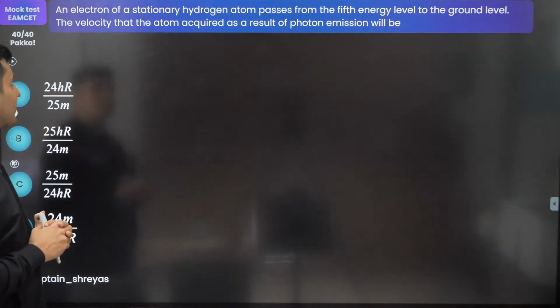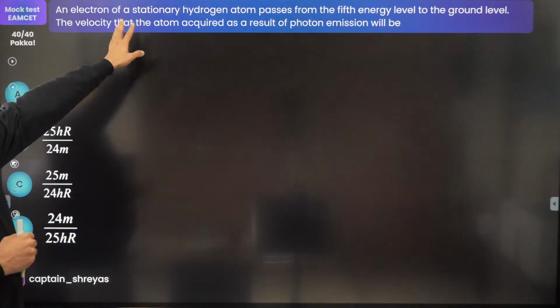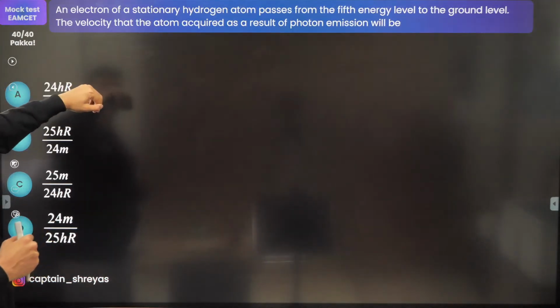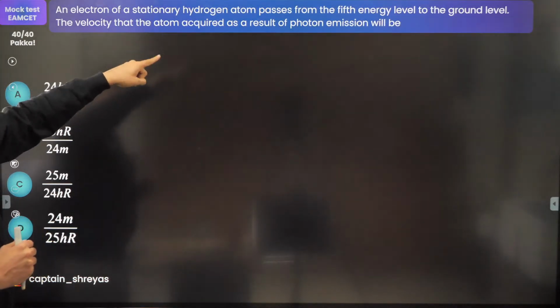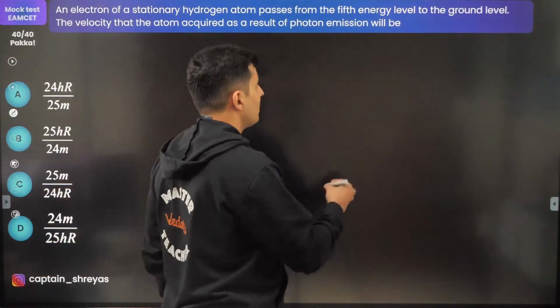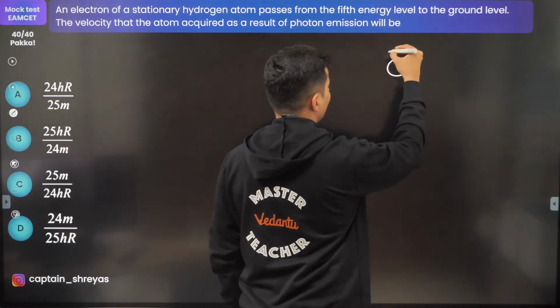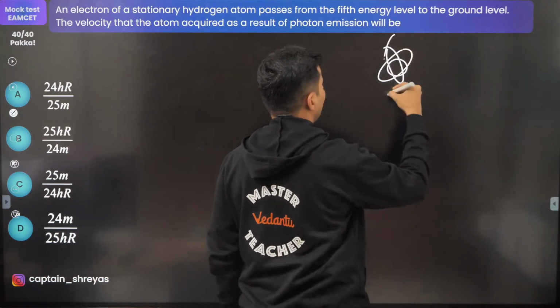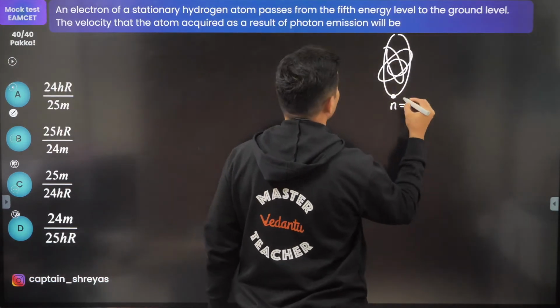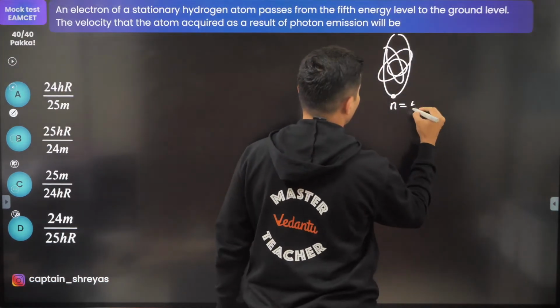Here is the next question. An electron in a stationary hydrogen atom passes from the 5th to the ground level. Find the velocity of that atom which is acquired as a result of the photon. Interesting question. There is an atom, and that electron is in the 5th orbit, n is equal to 5.